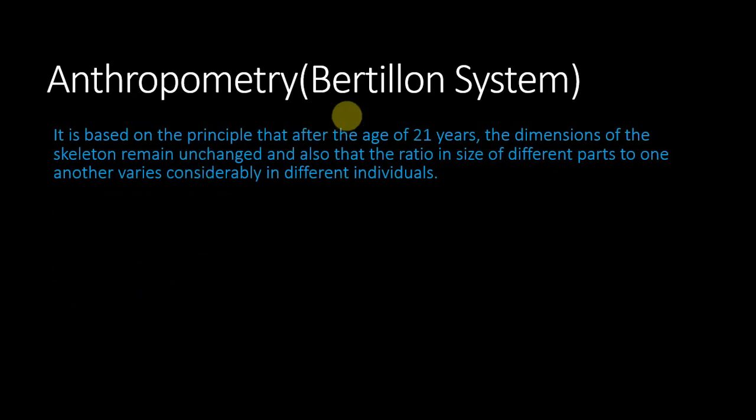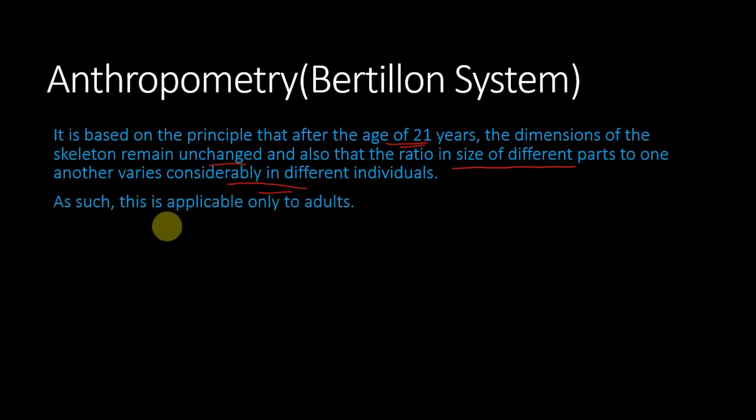Now coming to anthropometry. Anthropometry, also called the Bertillon system, is based on the principle that after the age of 21 years the dimensions of the skeleton remain unchanged, and that the ratio in size of different parts to one another varies considerably in different individuals. So after about 21 years growth stops and the ratio of each part of the body is constant. As such, it is only applicable to adults.